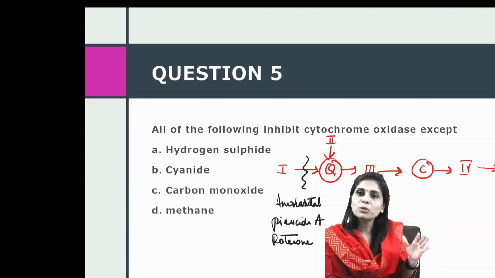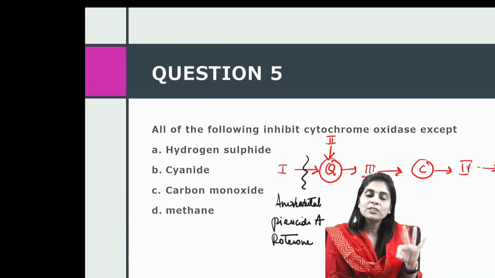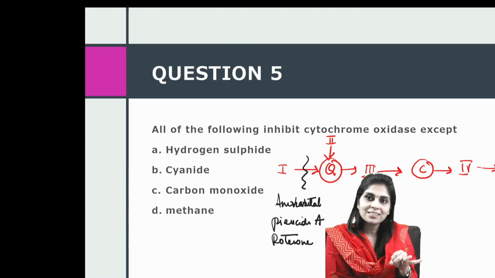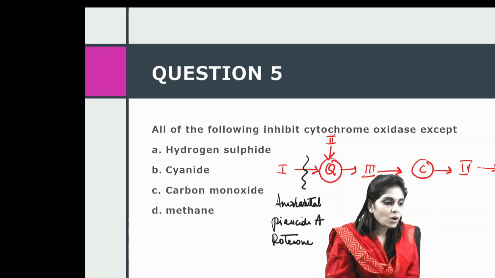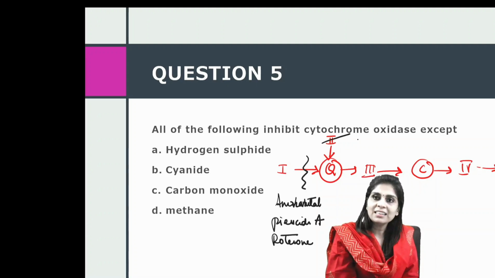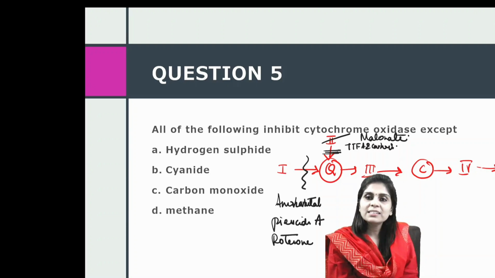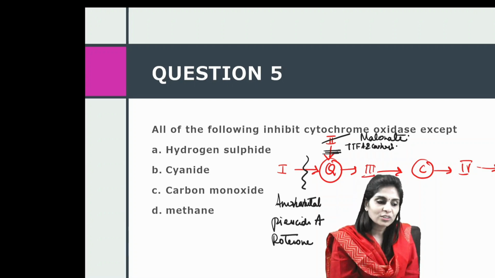So electron transport between complex 1 and Q has 3 inhibitors. All 3 names start with or have got something to do with A: amobarbital, piericidin A, and rotenone. Now complex 2 of the electron transport chain is nothing but succinate dehydrogenase, which is inhibited by malonate. Transport between 2 and Q is inhibited by TTFA and carboxin. For remembrance, the letter 2 starts with T, so 2 to Q is inhibited by TTFA and carboxin.